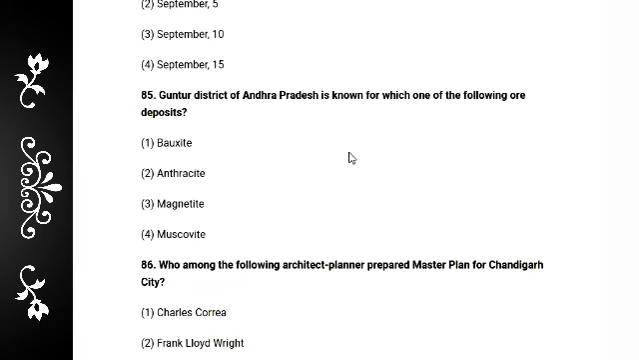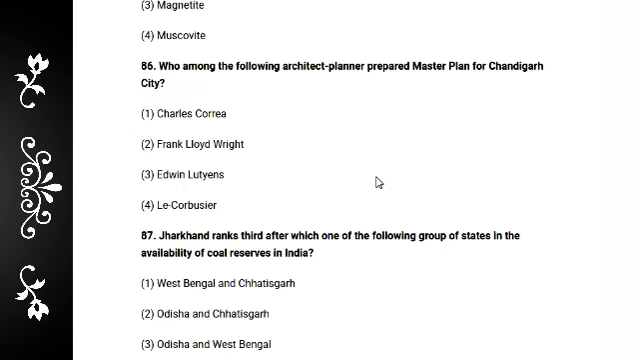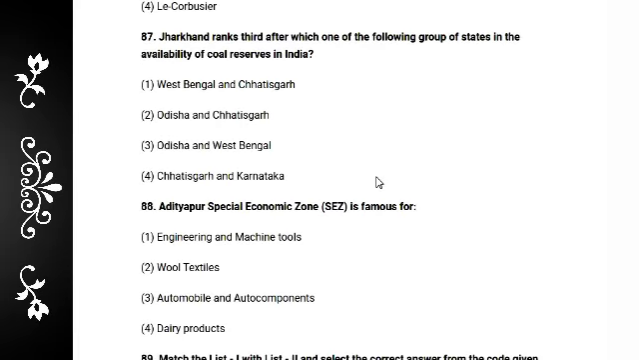And next question: Guntur district of Andhra Pradesh is known for which one of the following ore deposits? Which architect planner prepared the master plan for Chandigarh city? Very interesting question. Definitely Le Corbusier. Answer is 4, Le Corbusier. And the next question: Jharkhand ranked 3rd after which one of the following groups of states in the availability of coal reserves in India? Definitely Odisha and Chhattisgarh. Answer is Odisha and Chhattisgarh, option 2.